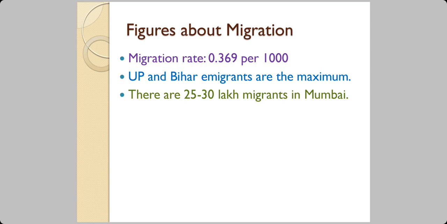Now, Mumbai today has got the population of 21 million people, 21.41 million people. Out of these 21 million people, some 3 million people are migrants. That is, they are from outside, they do not belong to Maharashtra even. They are mostly from UP and Bihar. And what do they do in Mumbai?